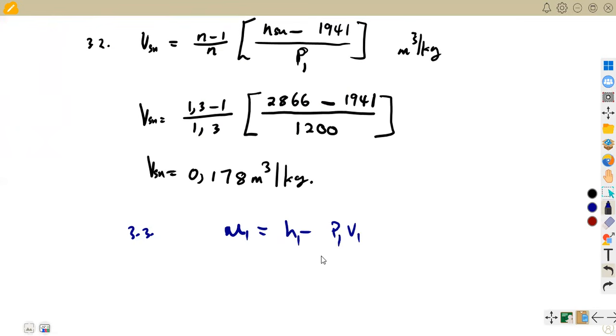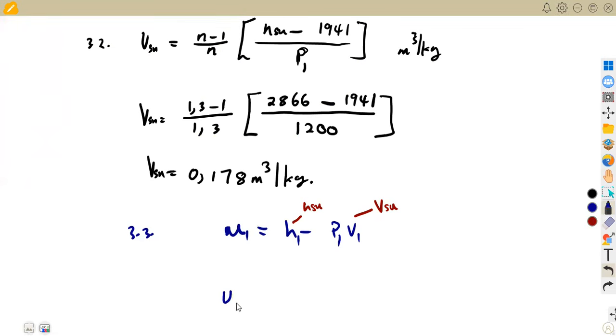Since we are talking about the internal energy of the superheated steam, this is going to be our H from the superheated steam, the pressure from our superheated steam, and the volume from the superheated. That is how we are applying this formula.